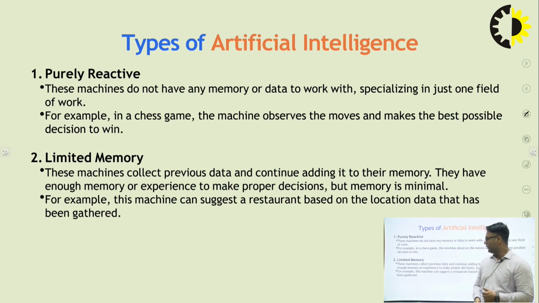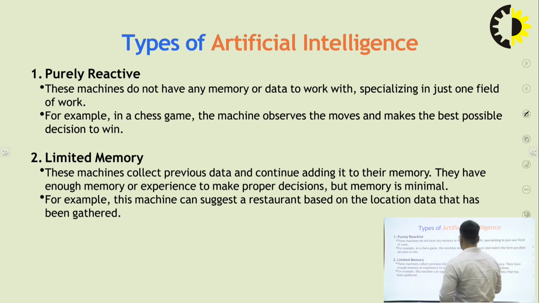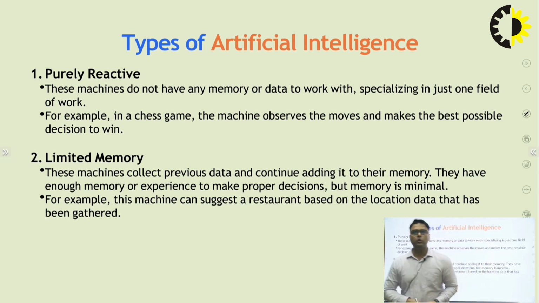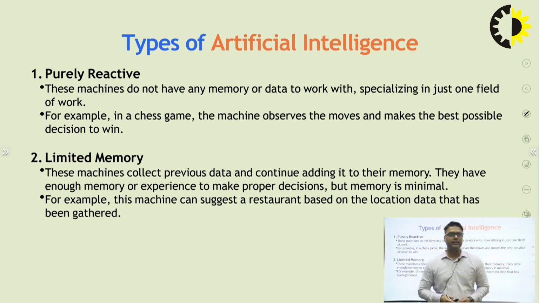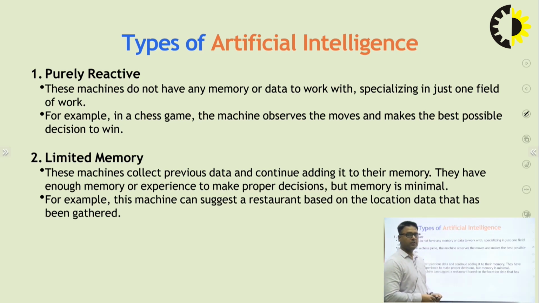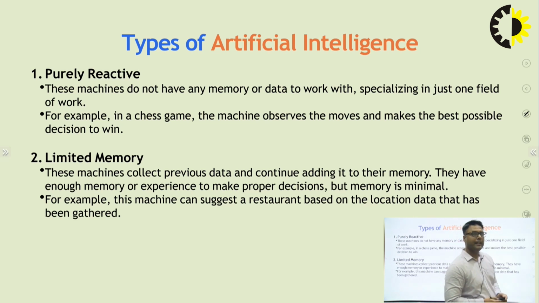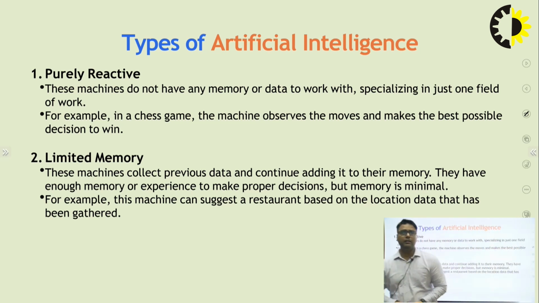Next is limited memory. These machines collect previous data and continue adding it to their memory. They have enough memory of experience to make proper decisions, but the memory is minimal. For example, this machine can suggest a restaurant based on the location data that has been gathered. Limited memory means memory is available.